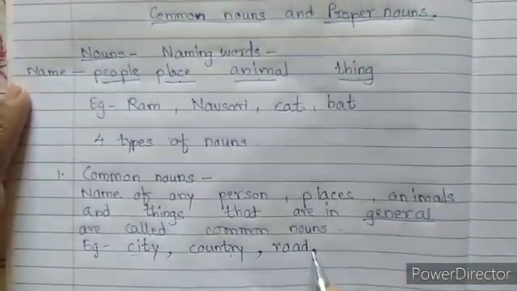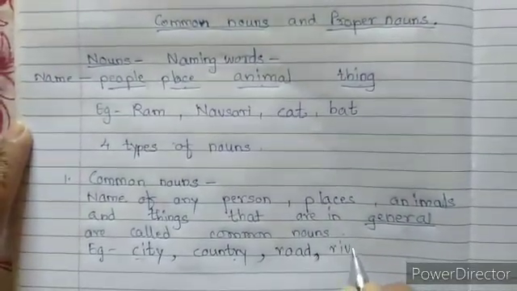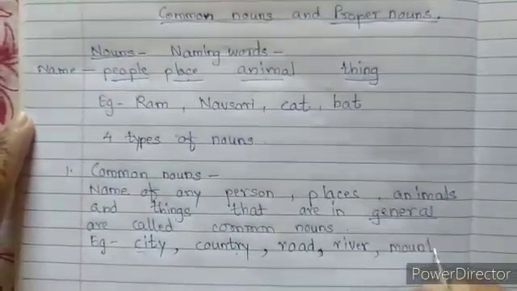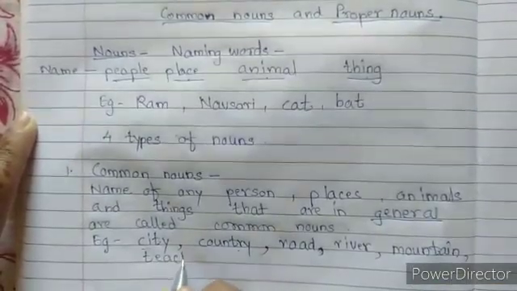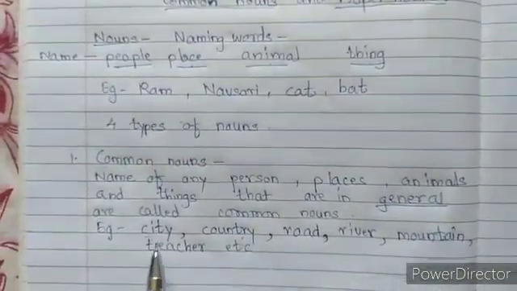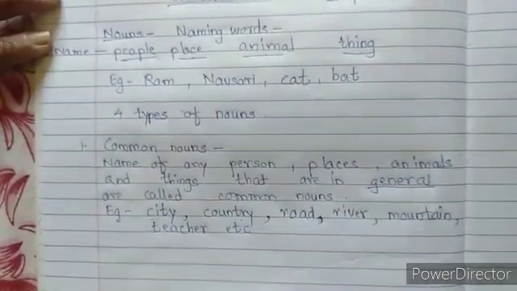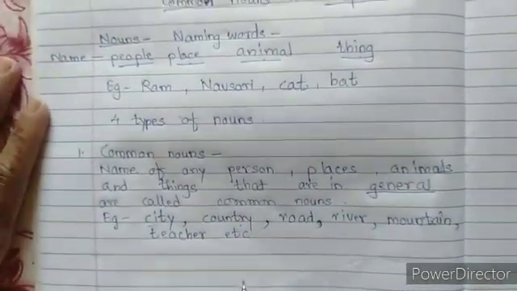When we say only road, we don't know which road we are talking about. River. There are many different rivers. Mountains. Teacher, etc. So when we talk about anything in general, not any specific thing, it is called a common noun.